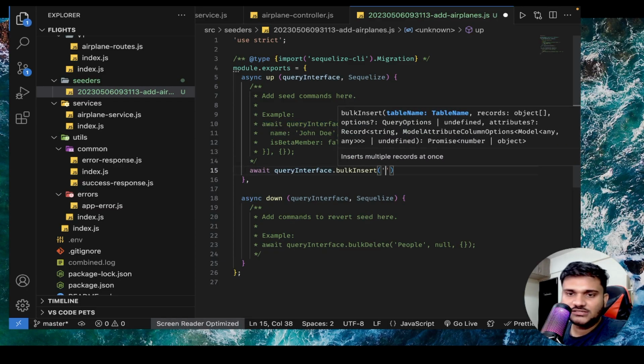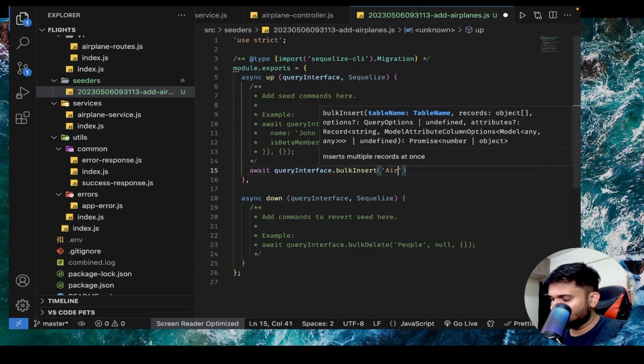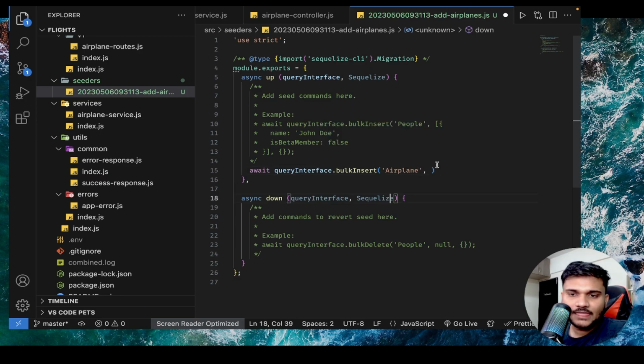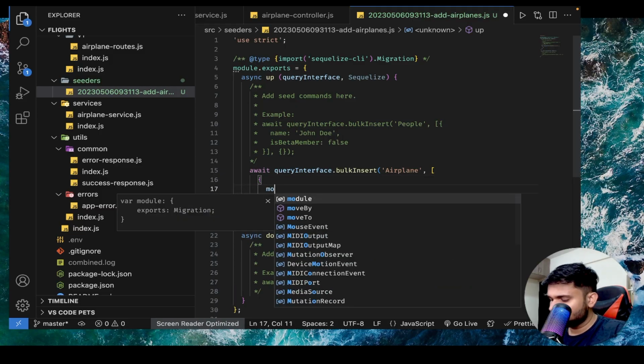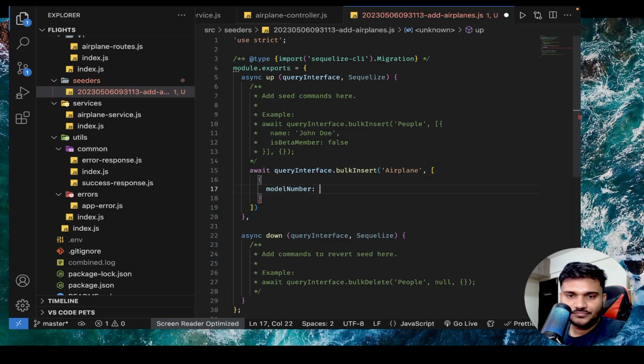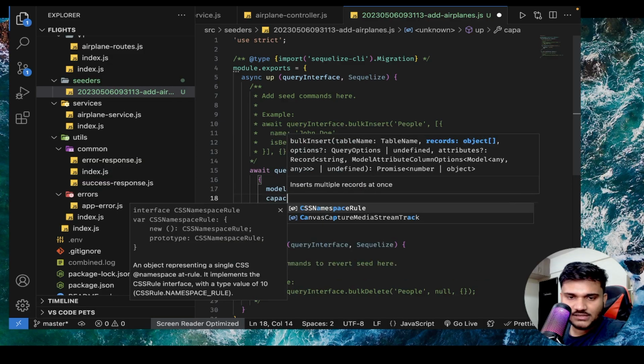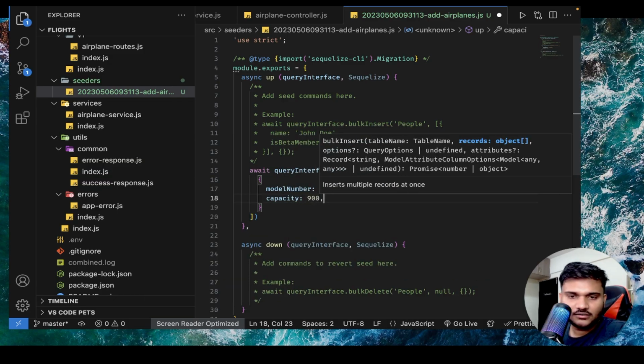Query interface dot bulk insert. They are going to make the name of the class here airplane. Okay. And it takes an array. See, it takes an array. And then inside the array, it will take separate objects. So let's say model number Airbus 380, capacity 900.